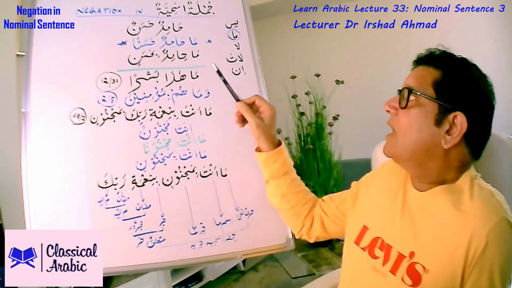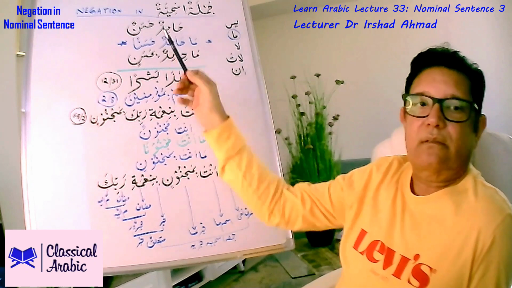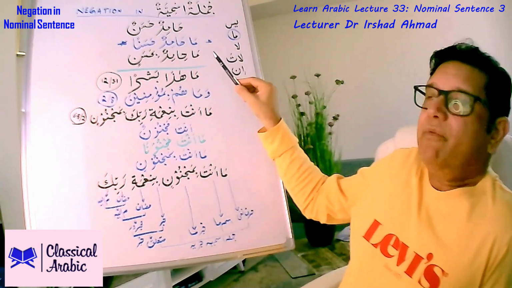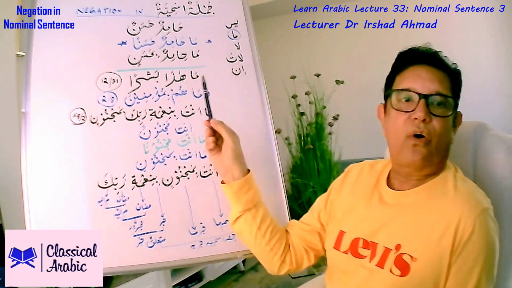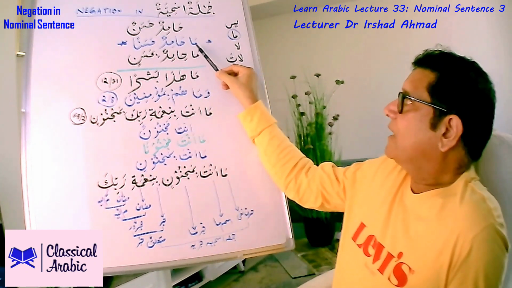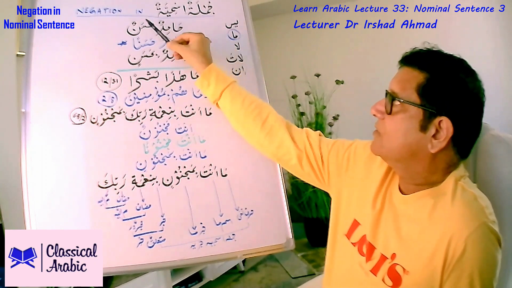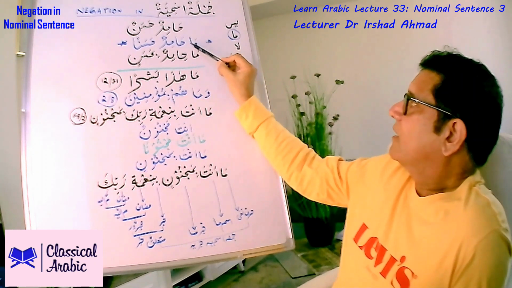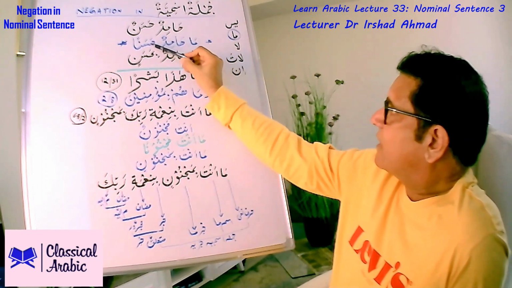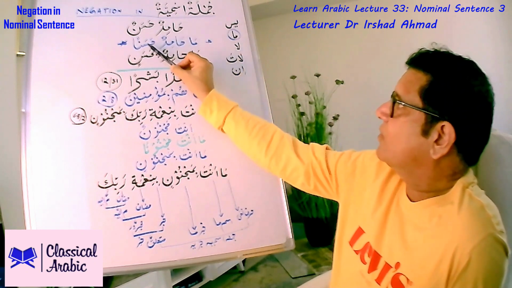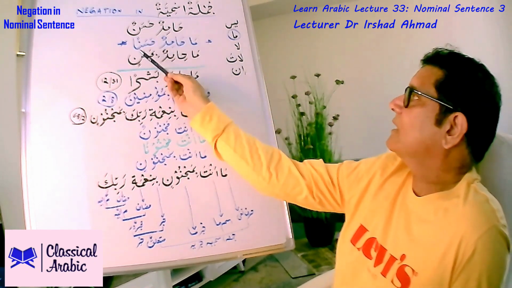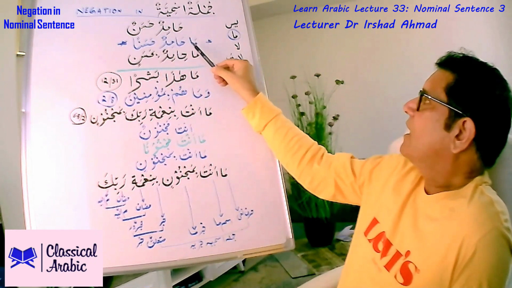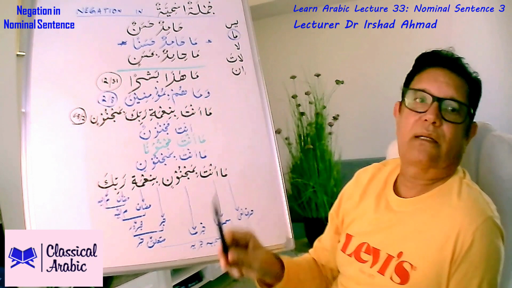So we said Hamid is good. Hamidun Hasanun, simple. Mubtada khabar, in rafa. Now we want to say Hamid is not good. So all we have to do is to add ma before this Jumla Ismiya. So I'm sure you have noticed when we add ma, the khabar of this sentence goes into nasab, the state of nasab. It doesn't remain in rafa anymore. So we say ma Hamidun Hasanan.